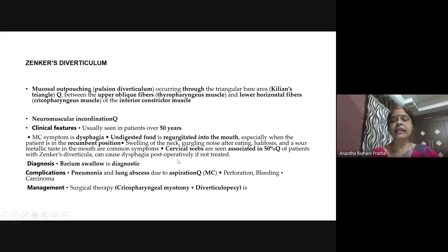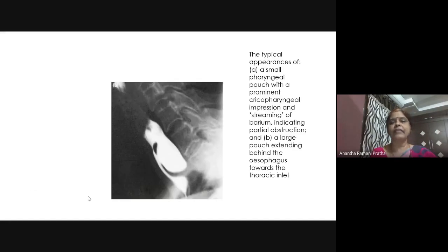Associated cervical webs are also seen with this, so you must check for cervical webs when you are treating surgically. Management is to stitch the gap and then excise the diverticulum: cricopharyngeal myotomy and diverticulopexy, closing the mouth, or if it is big enough, you have to even excise it. These are some points that you should know of Zenker's diverticulum. Based on this, we are going to have some questions.